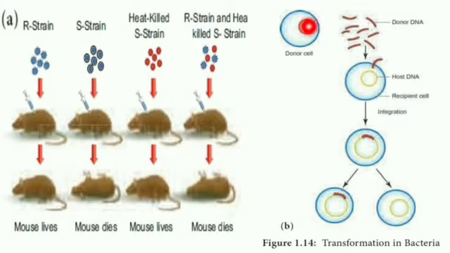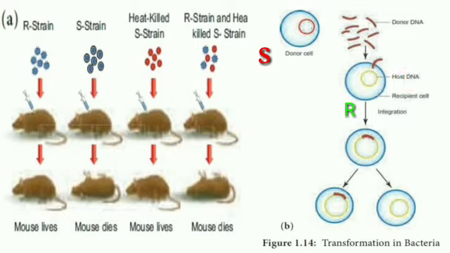This is the donor cell bacteria. What is the donor cell bacteria? The donor cell bacteria here is the S strain bacteria. And the donor strain bacteria gives what? Donor DNA. And the recipient bacteria, the recipient cell. What is the recipient cell here? The R strain is the recipient strain, which takes up the DNA from the donor cell, that is the S strain.